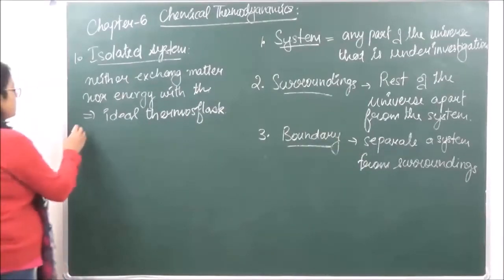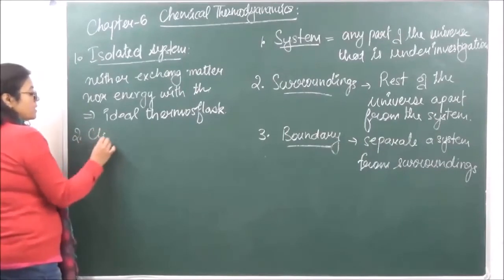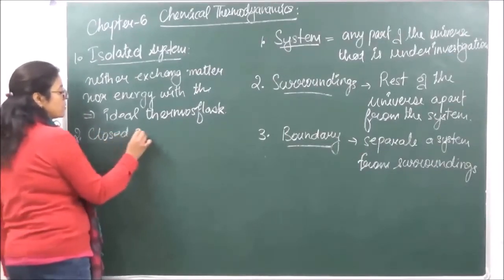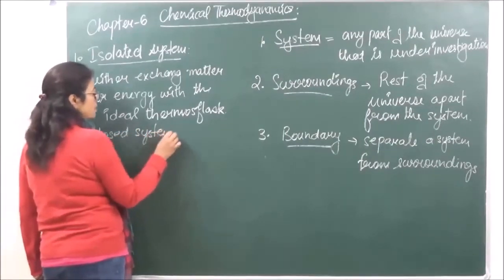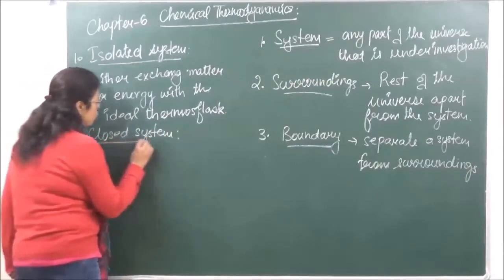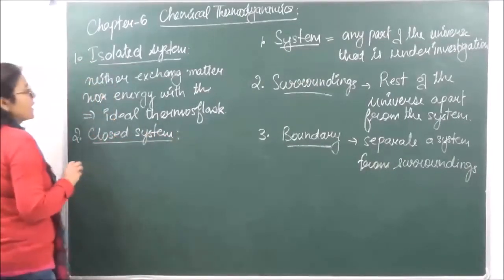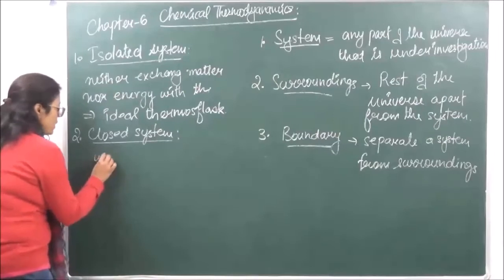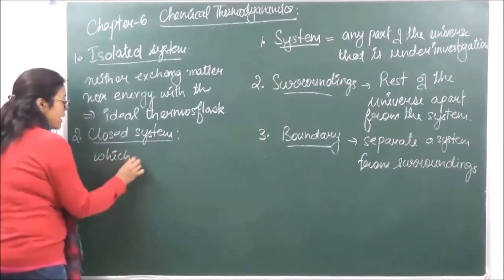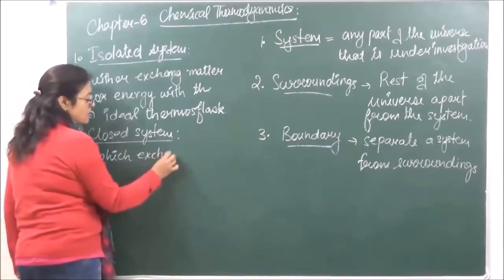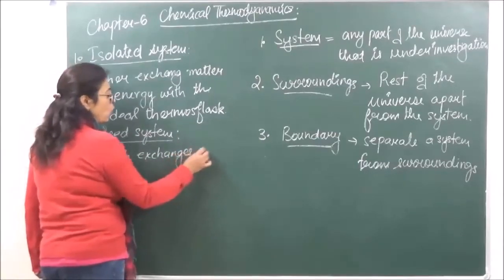The second type of system which we have is the closed system. Which one is the closed system? It is that system which exchanges only energy.